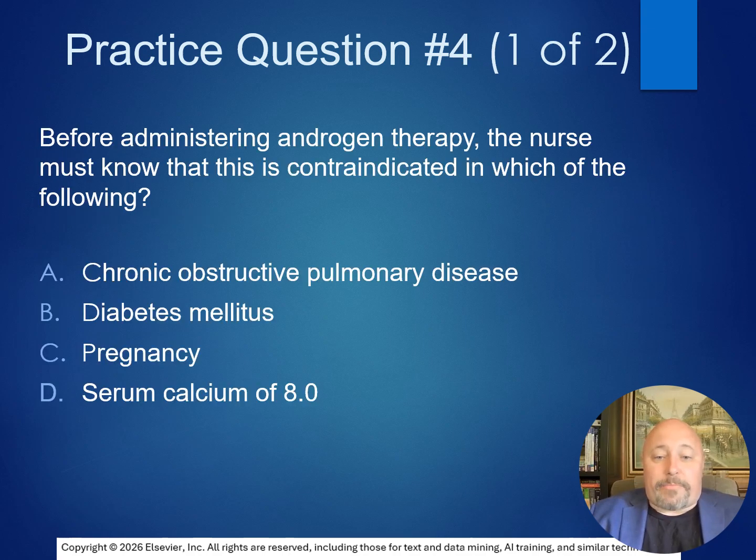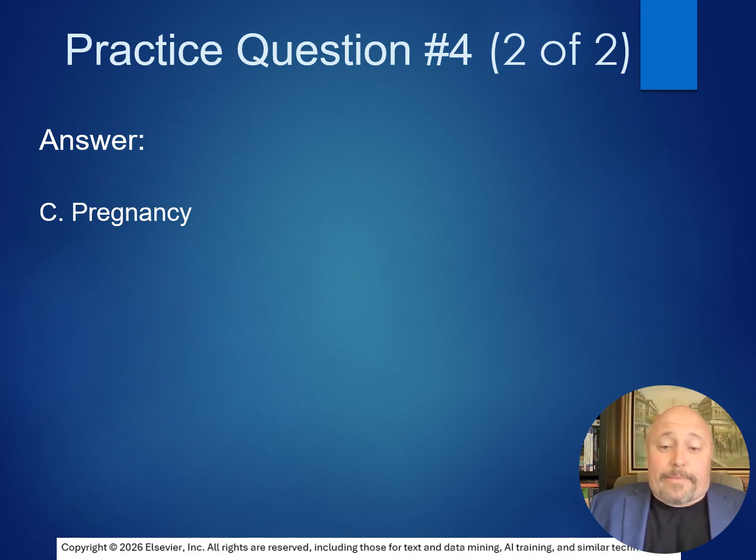Practice question 4. Before administering androgen therapy, the nurse must know that this is contraindicated in which of the following? A, chronic obstructive pulmonary disease. B, diabetes mellitus. C, pregnancy. Or D, serum calcium of 8.0. And that answer is C, pregnancy.